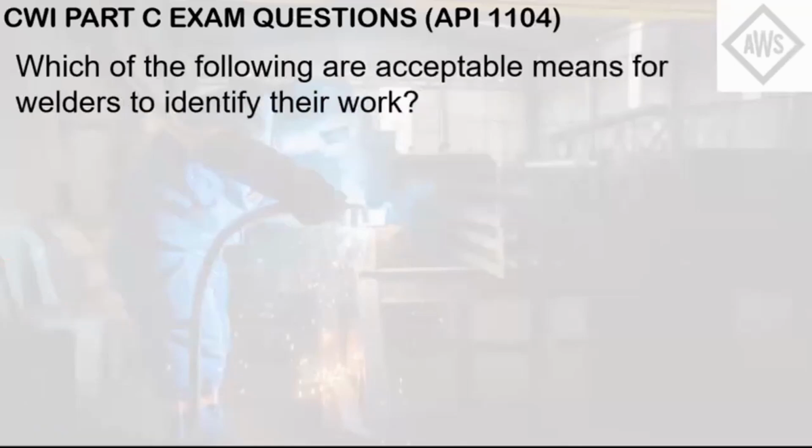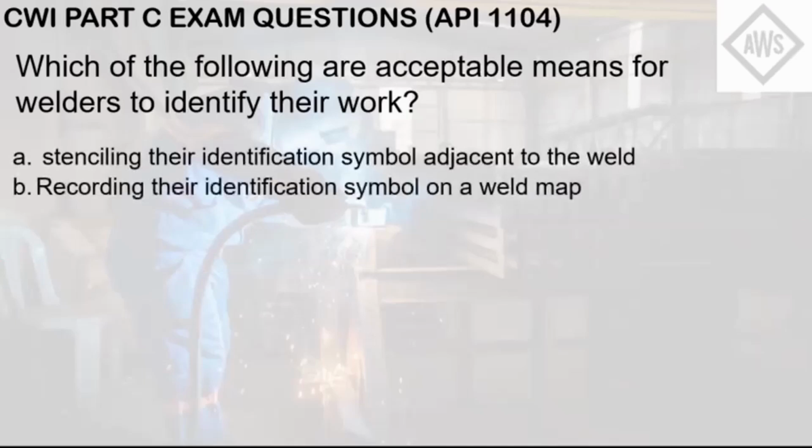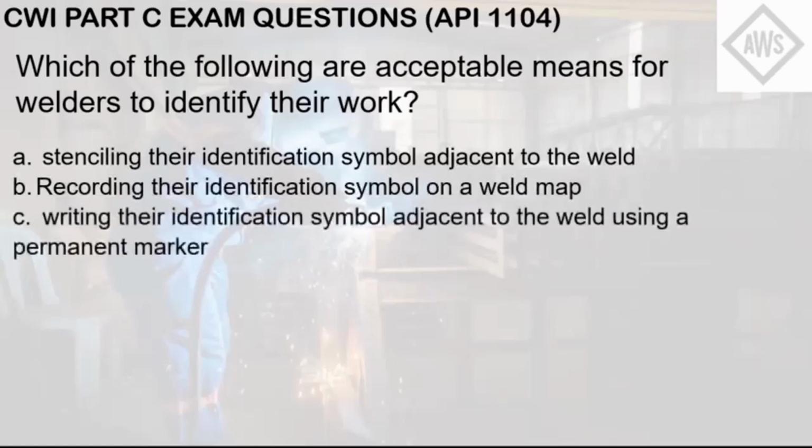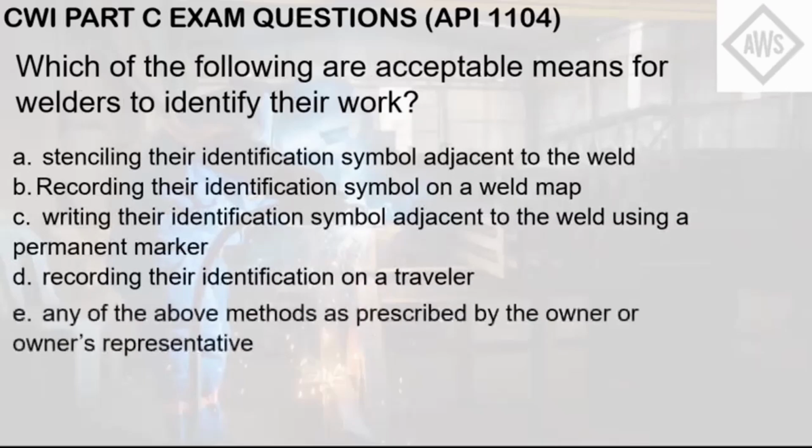Which of the following are acceptable means for welders to identify their work? A. Stenciling their identification symbol adjacent to the weld. B. Recording their identification symbol on a weld map. C. Writing their identification symbol adjacent to the weld using a permanent marker. D. Recording their identification on a traveler. E. Any of the above methods as prescribed by the owner or owner's representative.